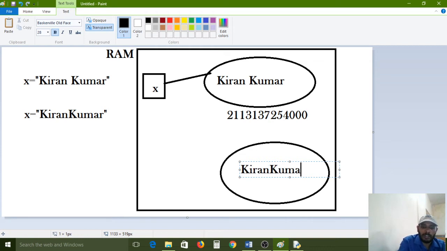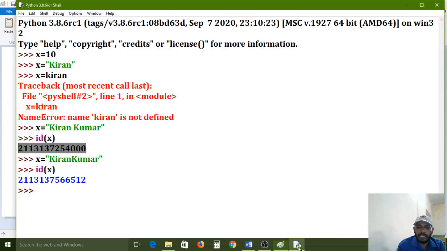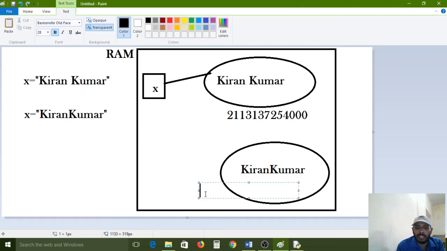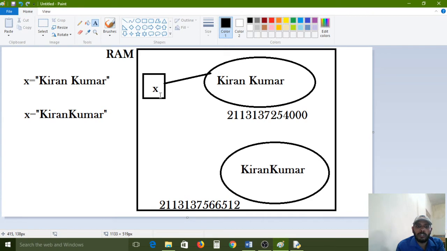Kiran Kumar. That memory address is different. This is the new memory address. So immediately this connection will be removed. First this new connection will be created. This X variable points to this memory address, and the previous memory address will be erased. The connection is disconnected by the interpreter. Now observe, now understand this one.